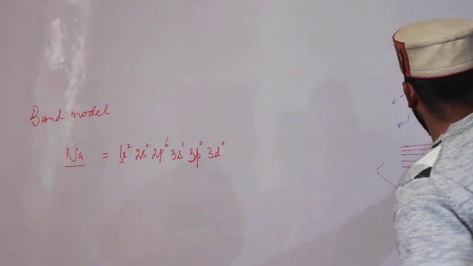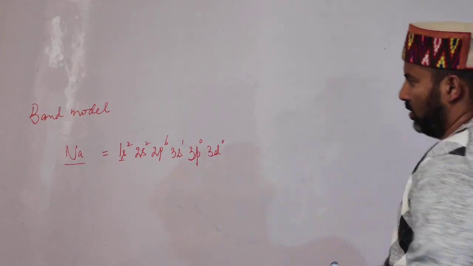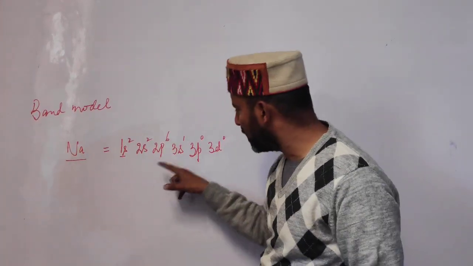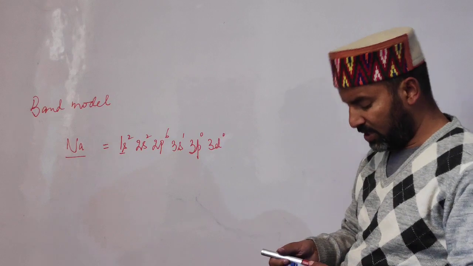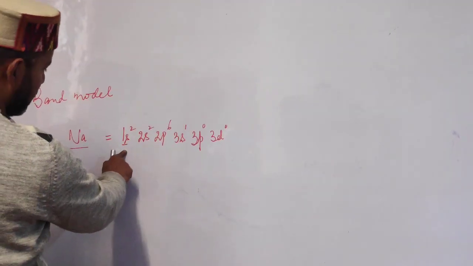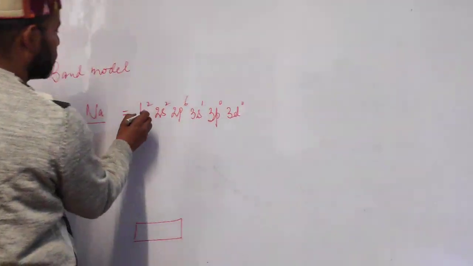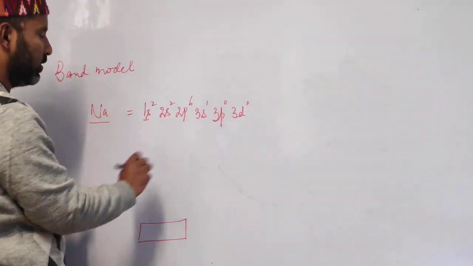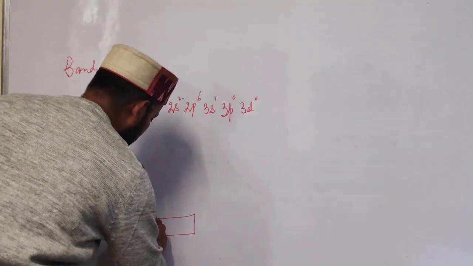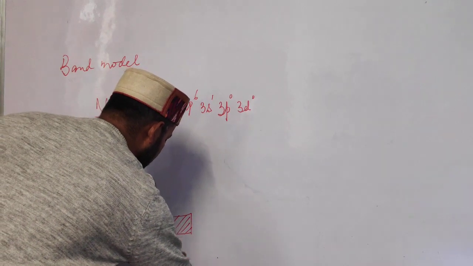Similarly, we will have energy bands due to overlap of 2p, 3s, 3p as well as 3d. The lowest energy band will be the 1s energy band. Since 1s atomic orbitals are fully filled, the molecular orbitals are filled, so we say this band is filled.